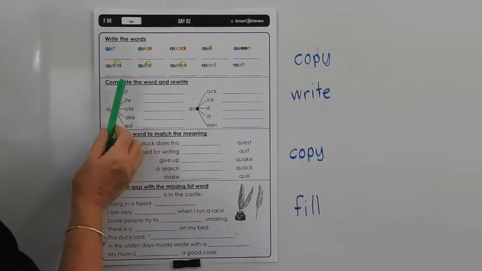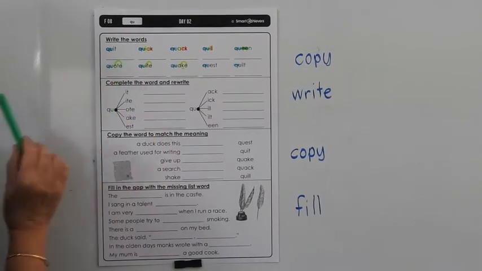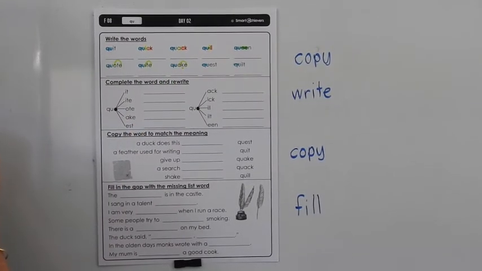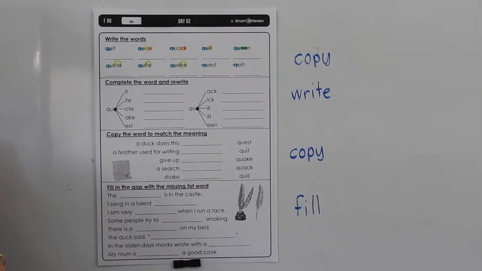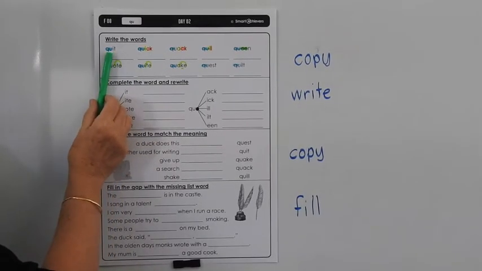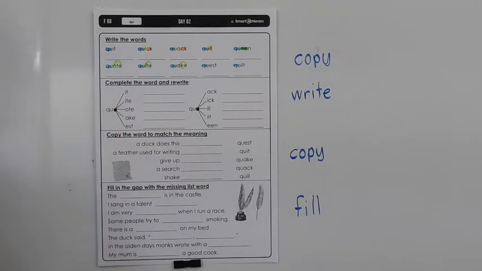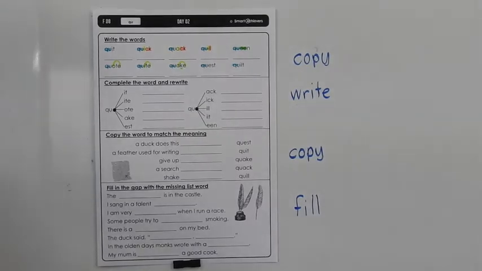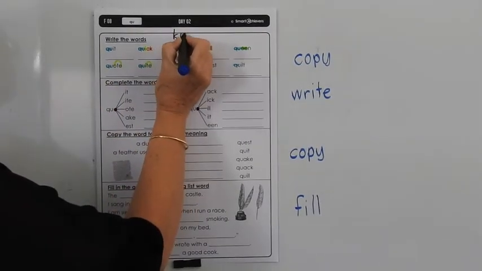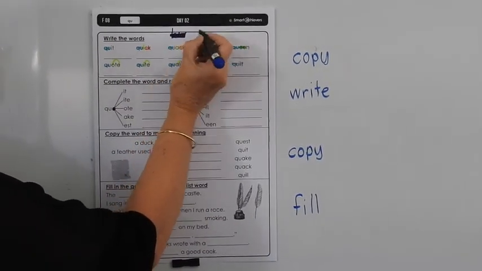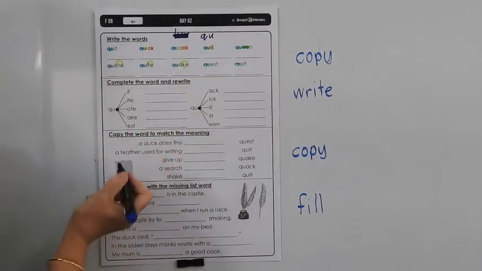Now some people might say, oh, what about Qantas? Because Qantas has an A after the Q, not a U. Qantas is not a word. Qantas is an acronym. It stands for Queensland and Northern Territory Airway Service. So every word that you have that has a Q in it, you have to know to put QU. It does sound a little like a K and a W, but we never write KW in a word, we always write QU for the Q sound.